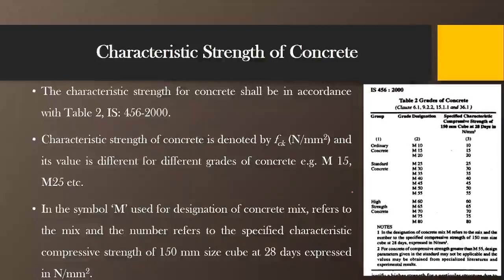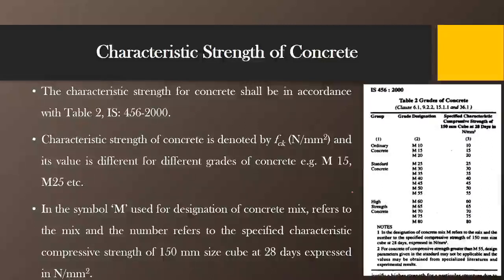The grades of concrete are designated as M10, M15, M20, and likewise up to M80. Here the letter M stands for the concrete mix, and the number specifies the characteristic compressive strength of 150 mm size cubes at 28 days, expressed in Newton per mm square or in megapascal.